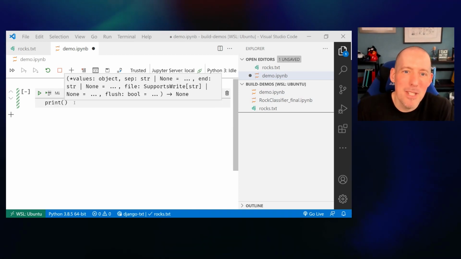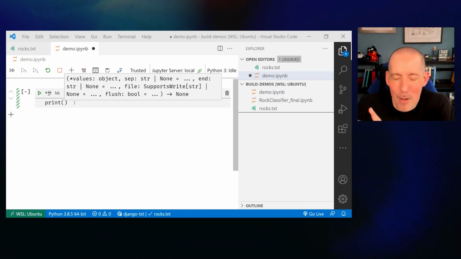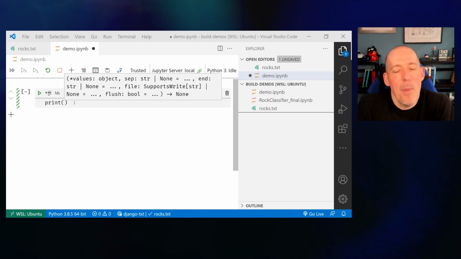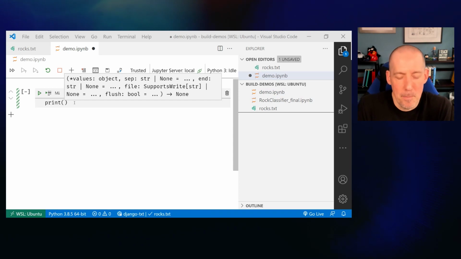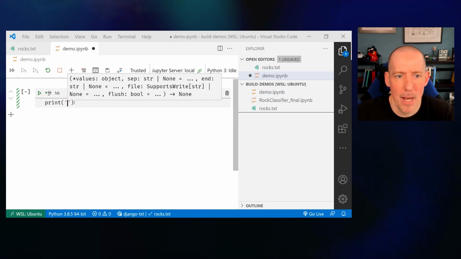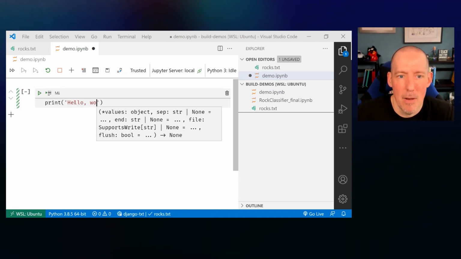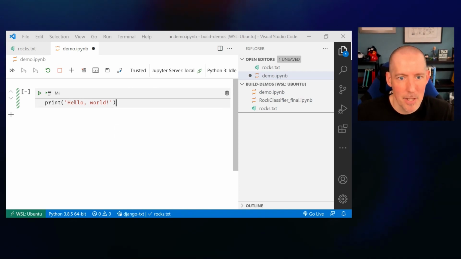Now, sometimes the help does get overly technical. I'll openly admit that, but you're going to find more often than not that this built-in help is going to help you. It's going to help point you in the right direction. So I want to print out hello world. So I'm going to say hello world just like that.